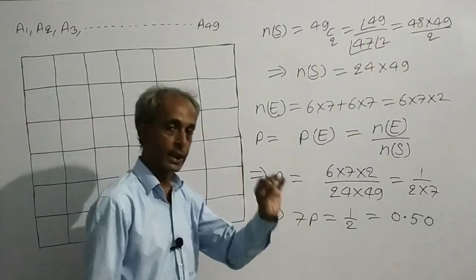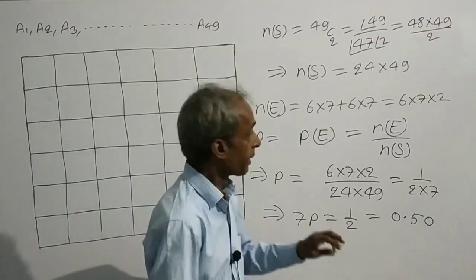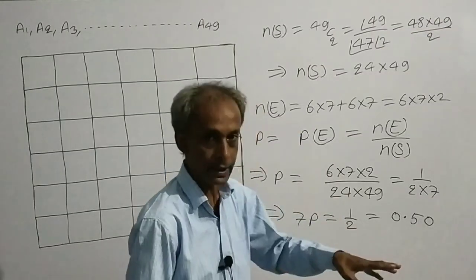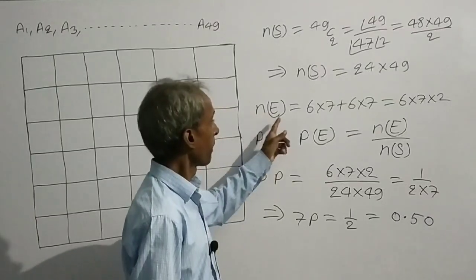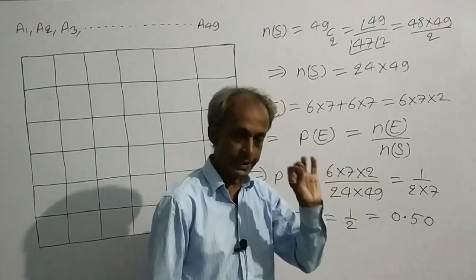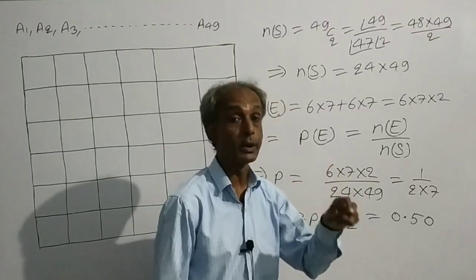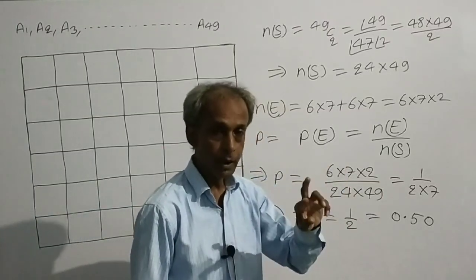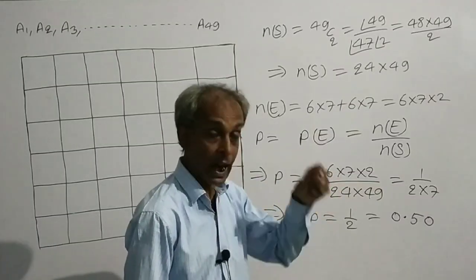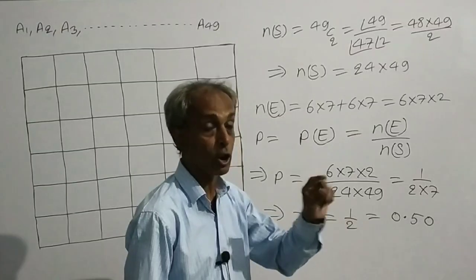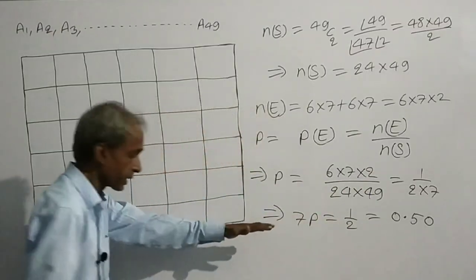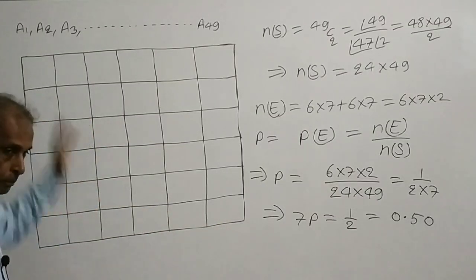If E is the event that the randomly selected 2 points are friends, then the number of E will be: randomly selected 2 points will be friends if those 2 points are situated at a distance of 1 unit along a horizontal line or along a vertical line.